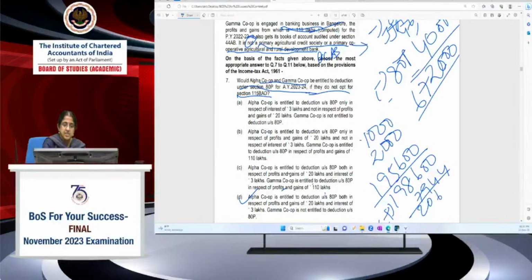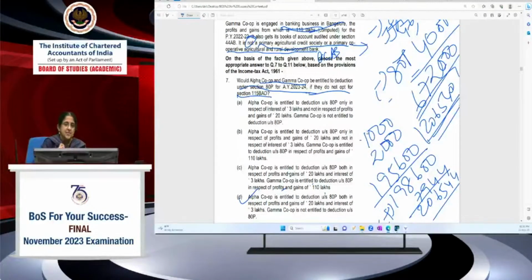So 206,540. 206,540 is under the normal provisions of the Act. Fine, this computation is there. This is also one of your options. But now I have to compute AMT, because if my alternate minimum tax is higher, then I'll have to take that. For AMT computation, what will I do?